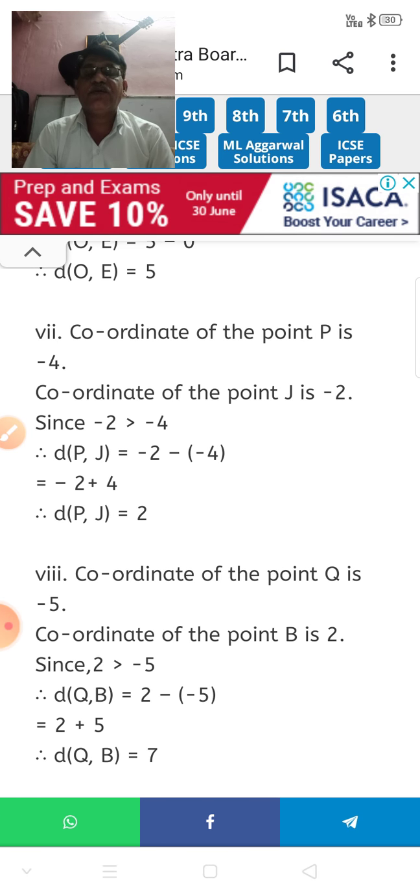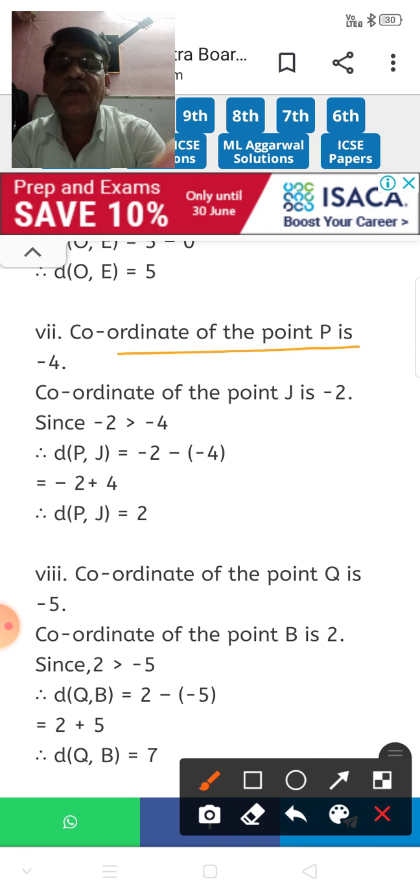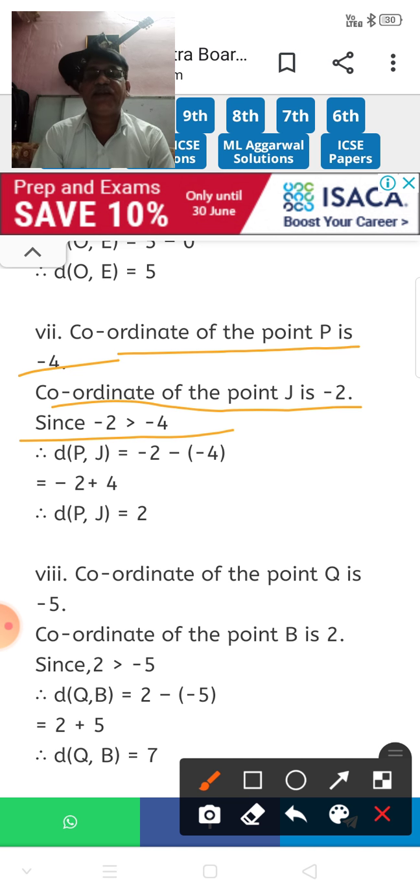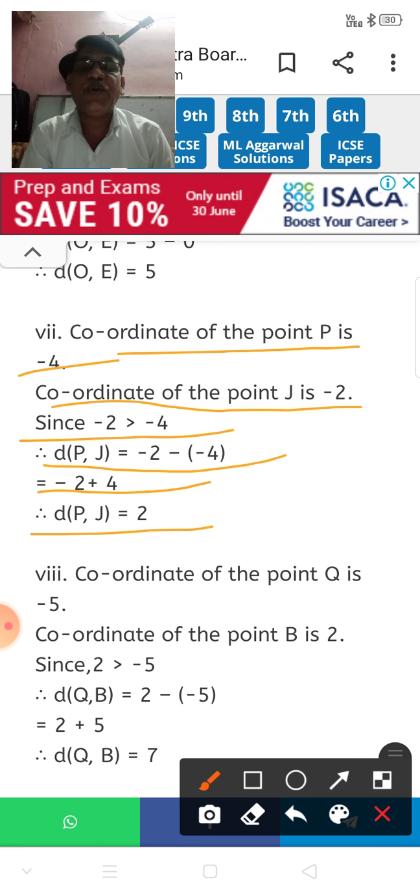Next is question number 7. The coordinate of point P is minus 4 and the coordinate of point J is minus 2. Since minus 2 is greater than minus 4, distance PJ is equal to minus 2 minus minus 4. That is minus 2 plus 4. So distance PJ is equal to 2. In this way you can find out the distance PJ.